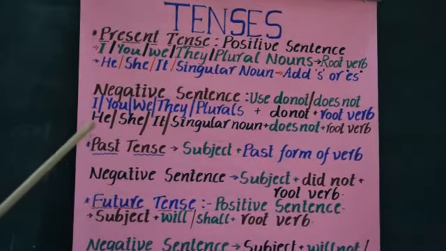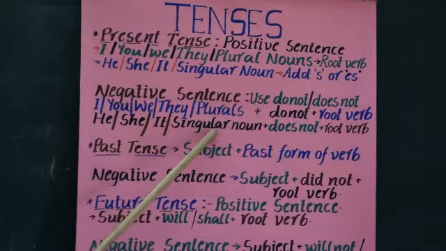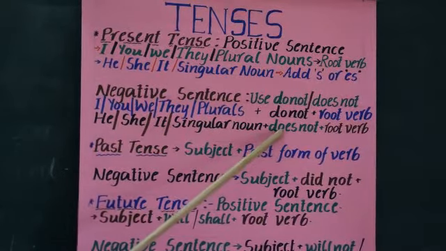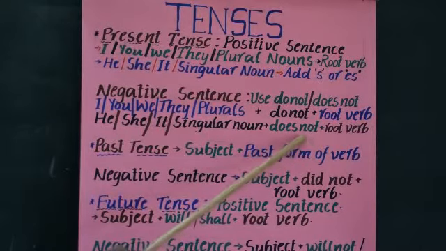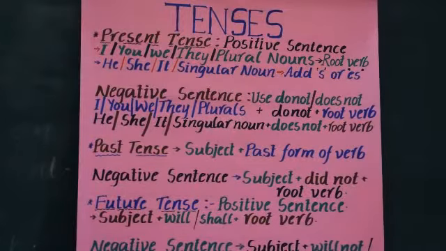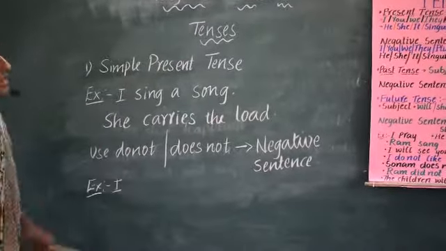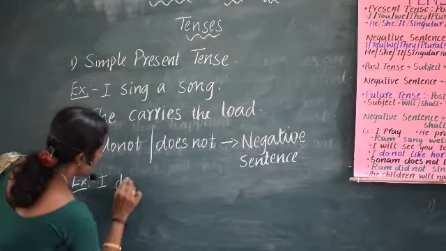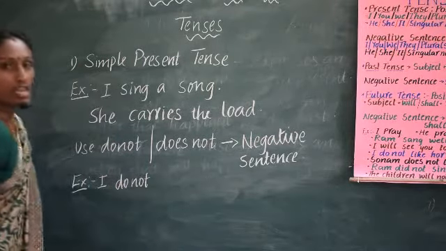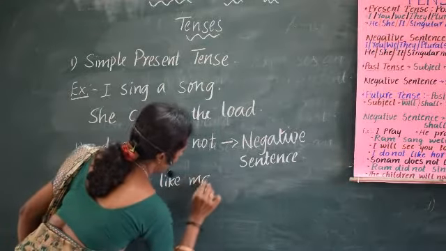If the subject is he, she, it and singular nouns, then you must use does not to make the negatives, plus root verb, which means the present form of verb. Let us write some examples. I will take the subject as I, then I must take do not. I do not like mango.